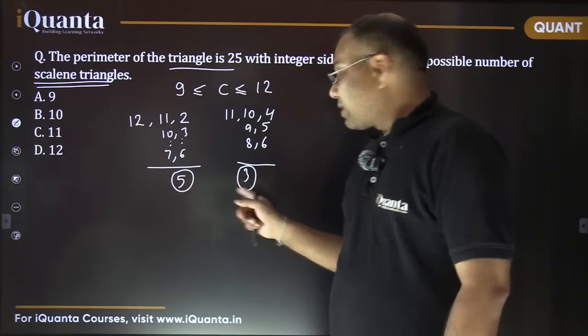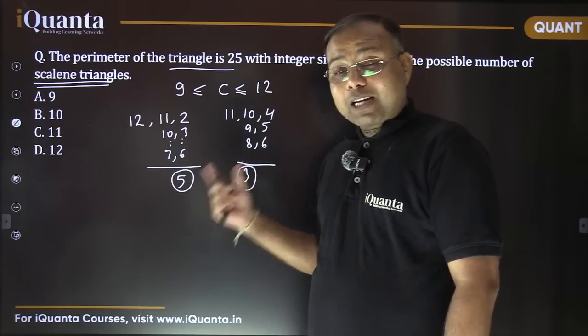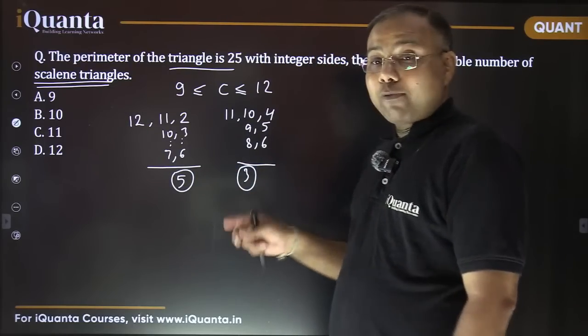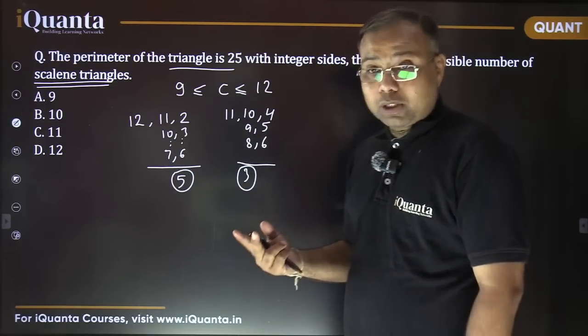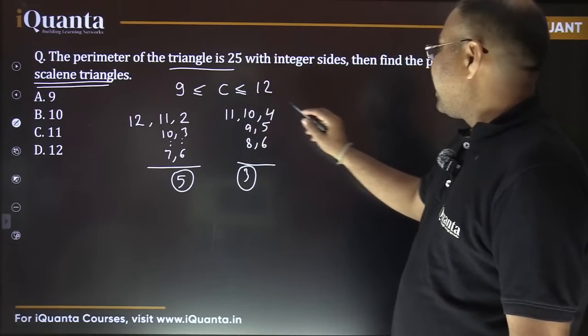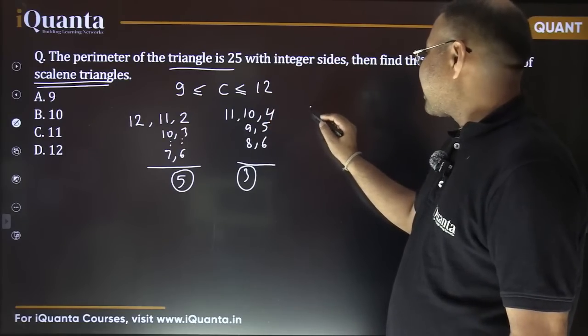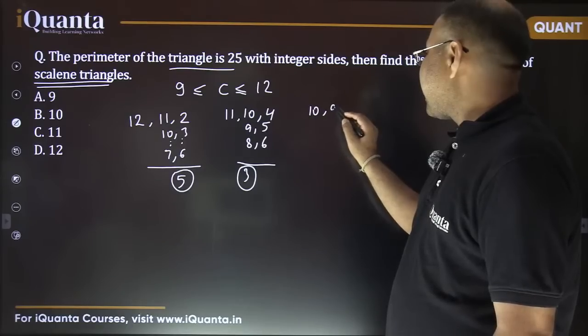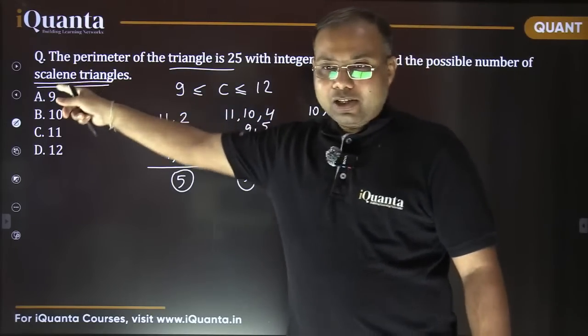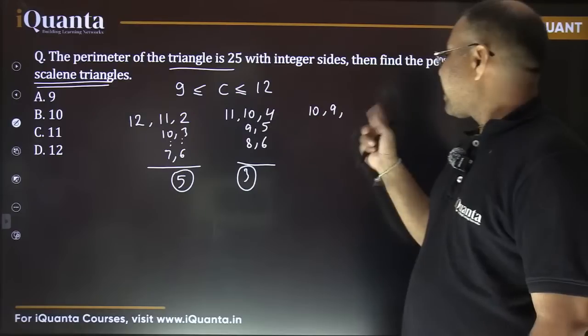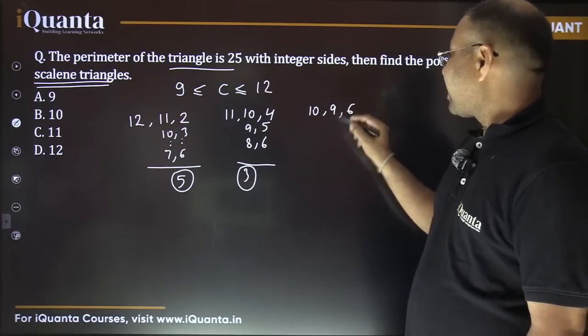See, now you can see this one number is skipped here, right? So this pattern will be followed here also. So next case is going to have 2 cases. Let's check. After 11, when I go to the next case, 10. So 10, then 9, 19, because I'm looking for scalene triangles. So after 19, how much is left? 6. That makes it 25.